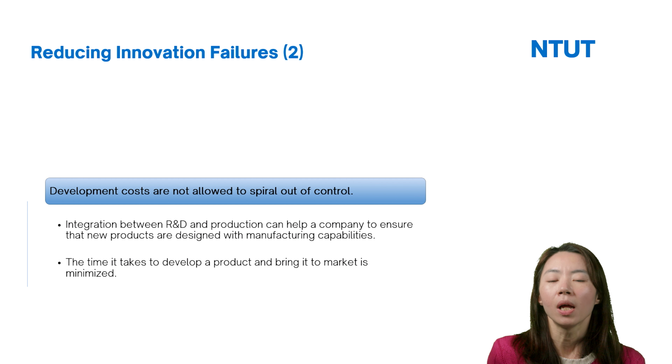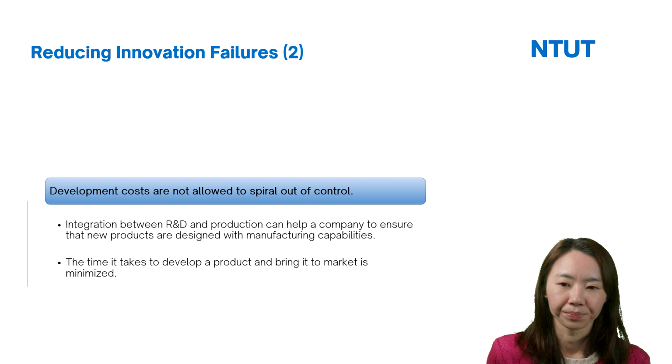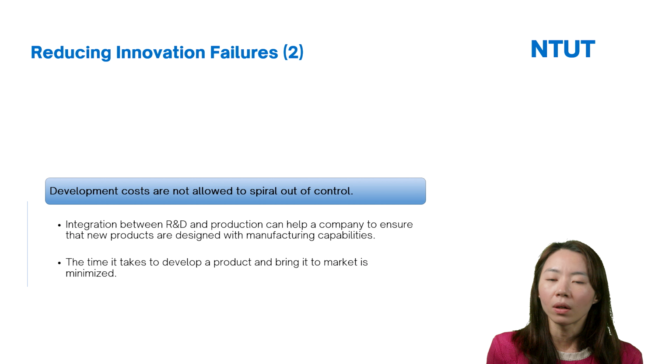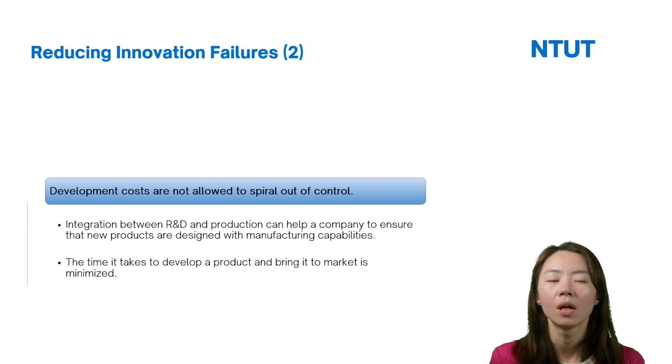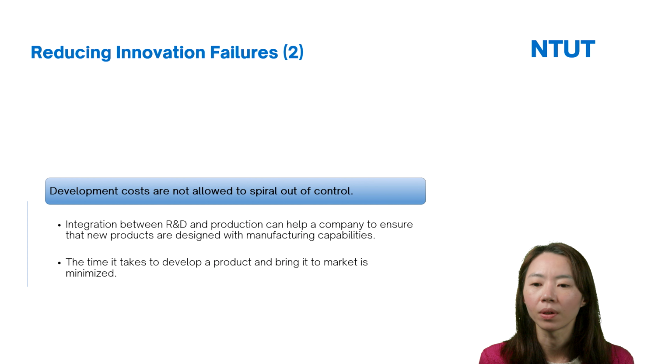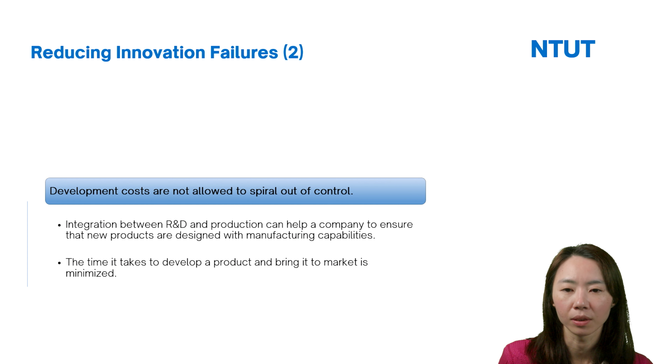So this means that when R&D designs a product, it's not designed very well and they use very novel technologies.